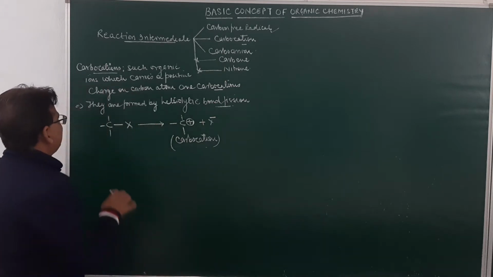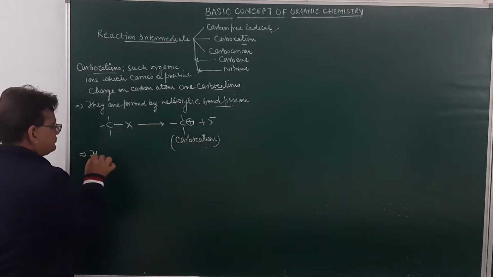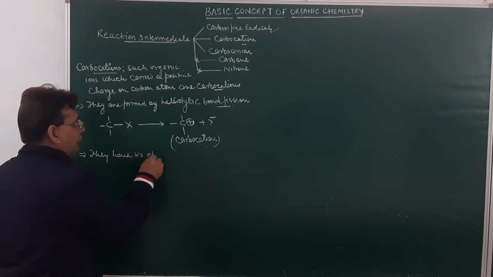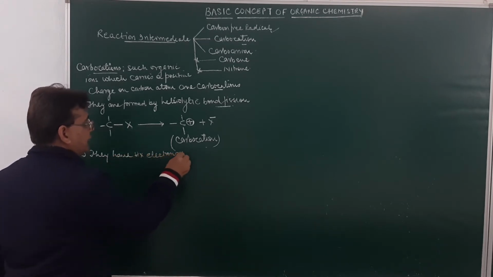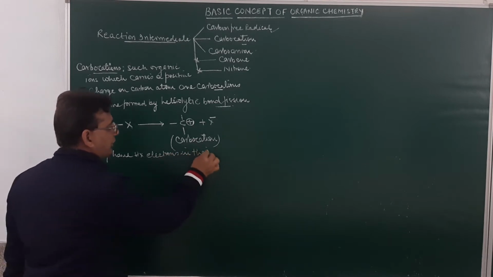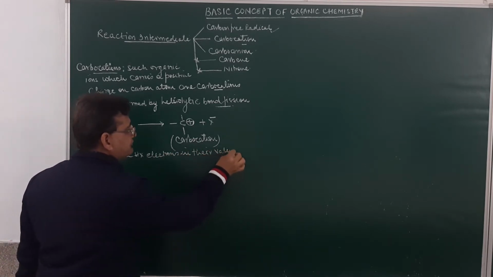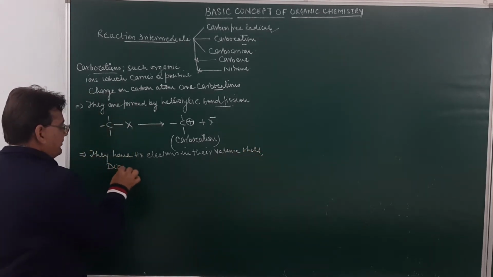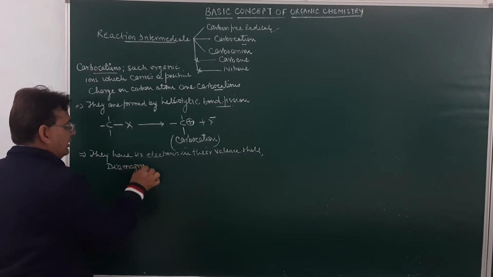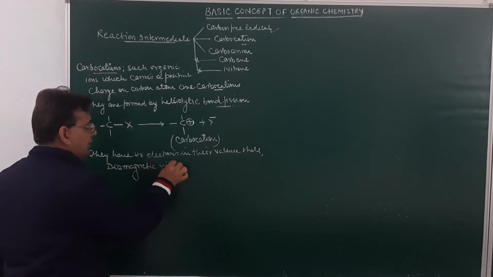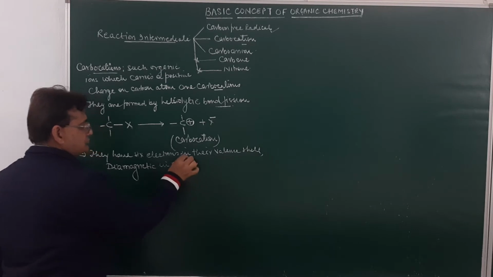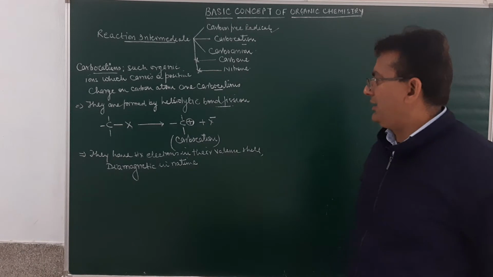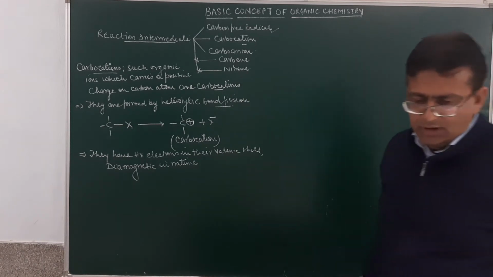So they have 6 electrons in their valence shell and they are diamagnetic in nature.